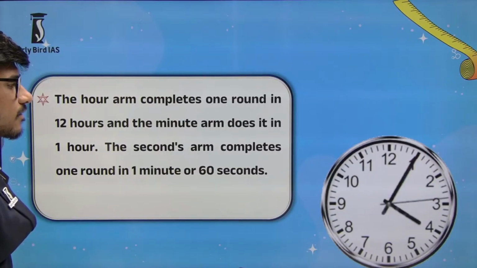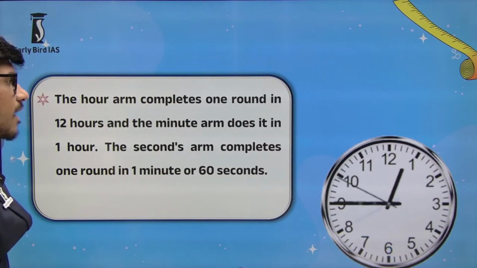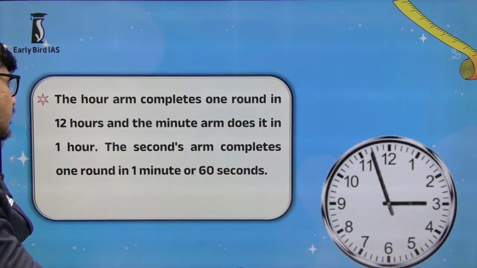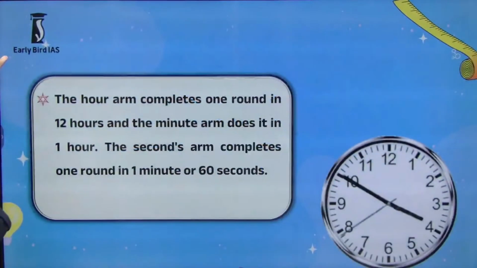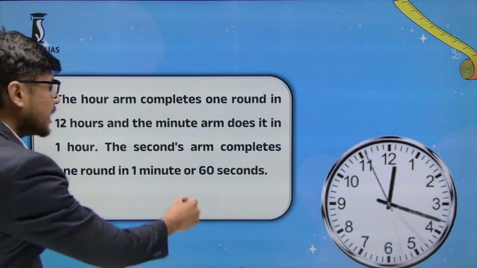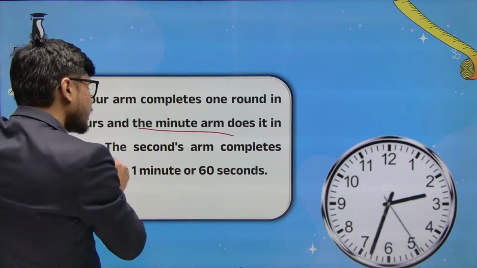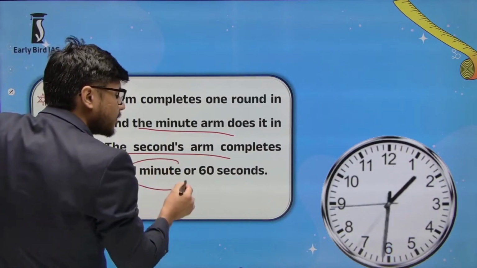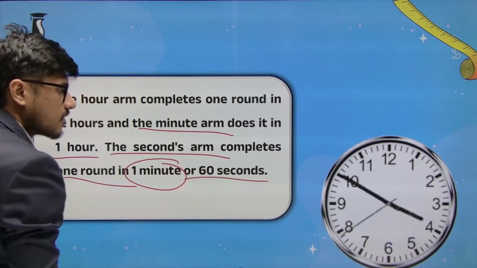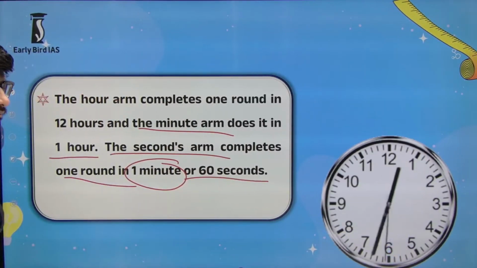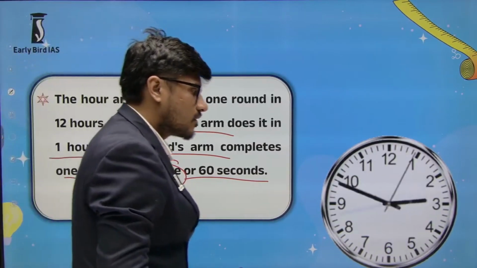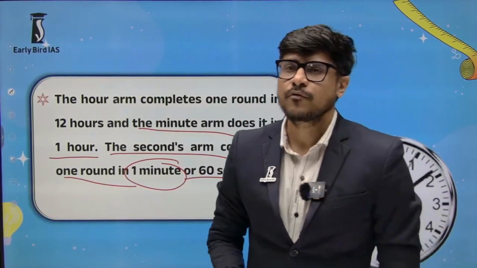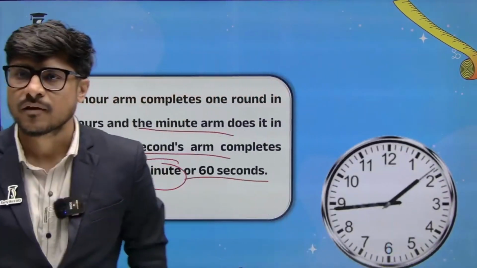When the hour arm completes one round, it is 12 hours. And when the minute arm does it, it is 1 hour. And when the second arm completes one rotation, it is our 1 minute or 60 seconds. As you all know, this is how we would calculate our time period.